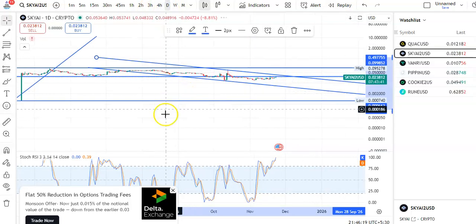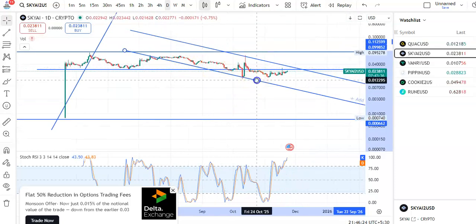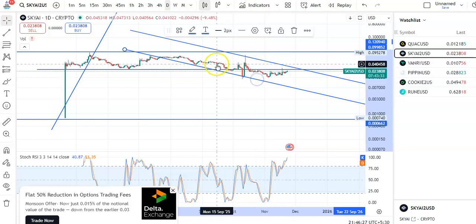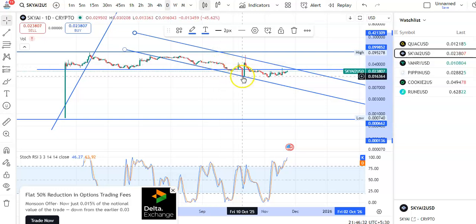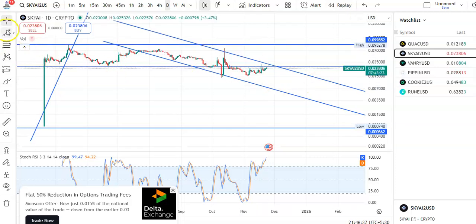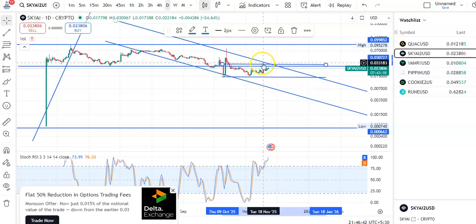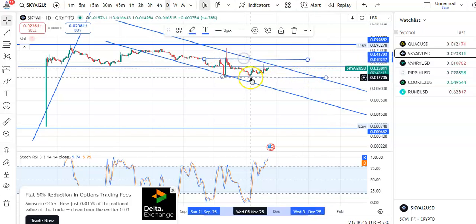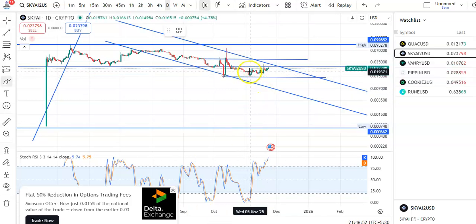Okay, so if you go to the daily chart also, you can see very clearly that the candles have started falling, and this is the support trend line and this is the resistance trend line. Okay, so you can see that breakout happened, candles went up, and now you can see candles are moving in this channel pattern. So this is the support trend line and this is the resistance trend line. Okay, so within this channel pattern only the candles are moving. After the fall, you can see breakout happened. Now candles are moving in this channel pattern. So this is the support trend line and this is the resistance trend line.